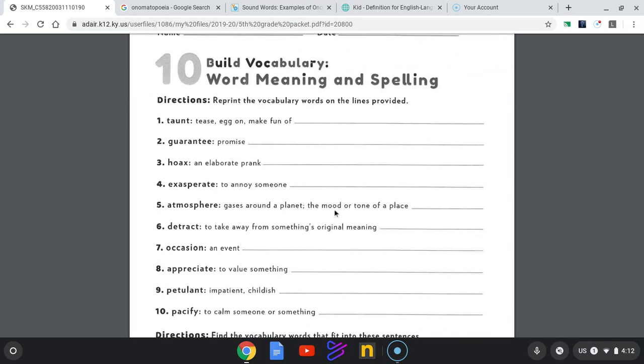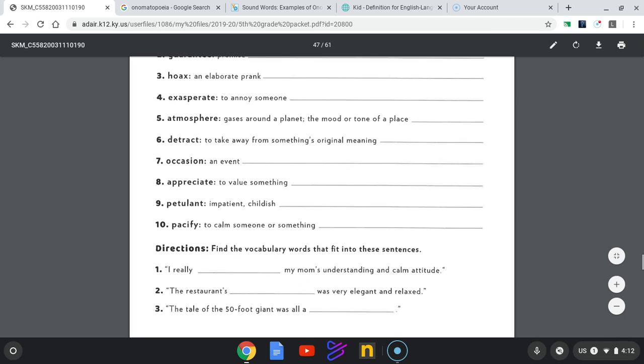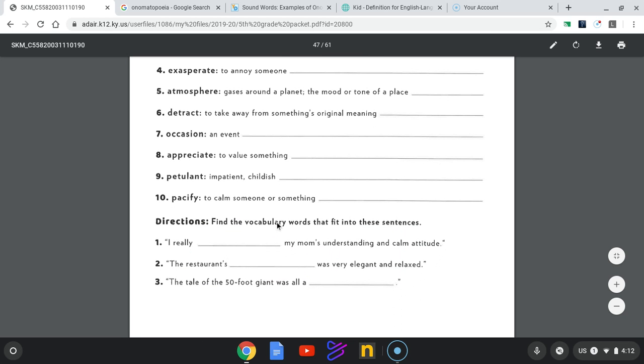Okay, now here would be the other page that you could use the online dictionary for. It does tell you, it says taunt, tease, egg on, make fun of. So it does tell you the definition of those, and it asks you to reprint them on the line. So you would just rewrite taunt on the line, or the word that's in bold on the line. But then down at the bottom, it asks you to use your knowledge of those words by looking at the definitions to fill in the blanks of these 3 questions.